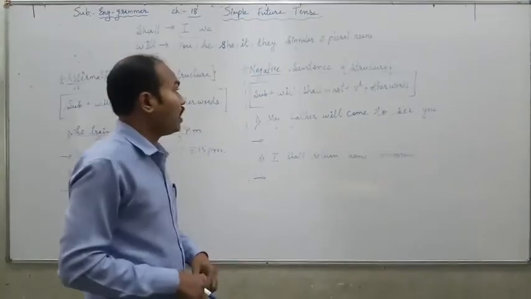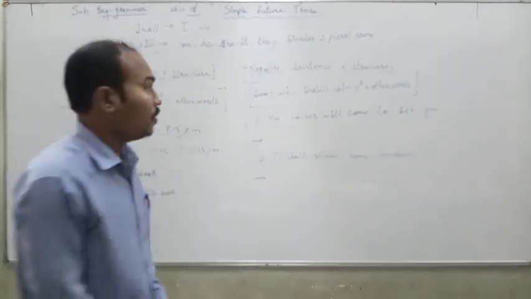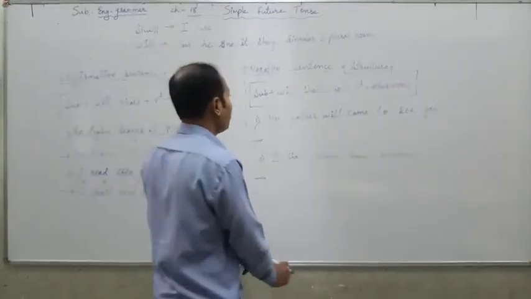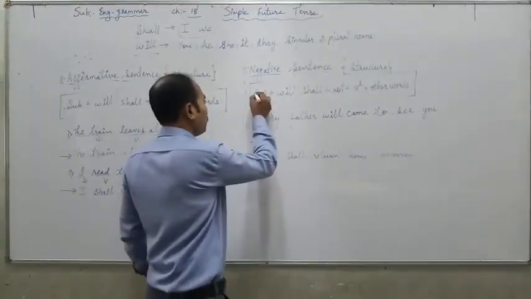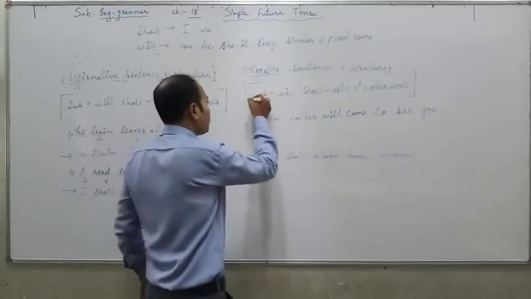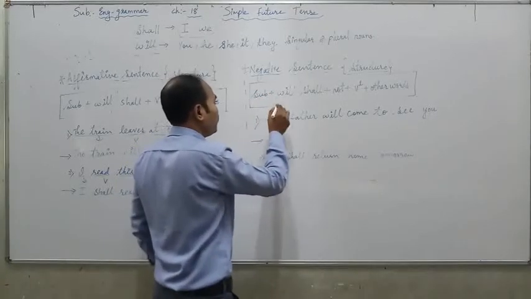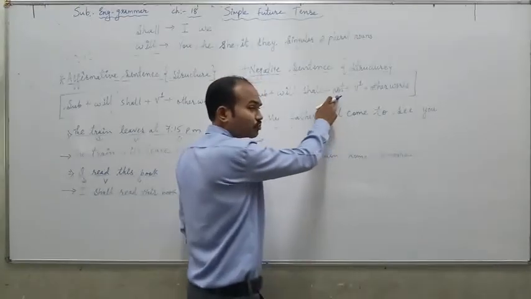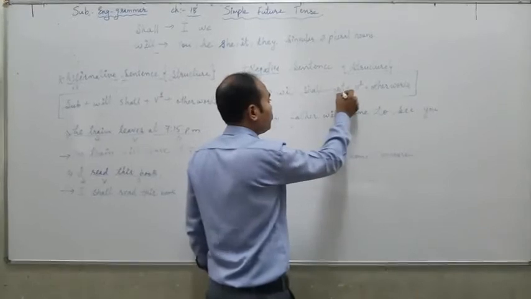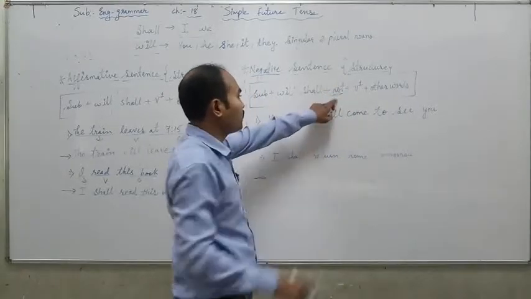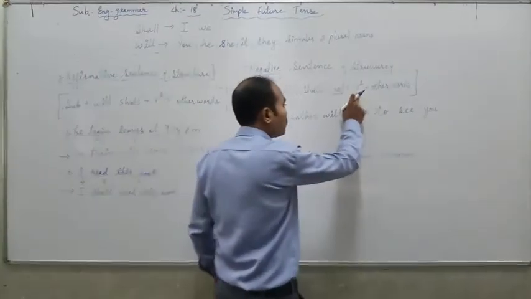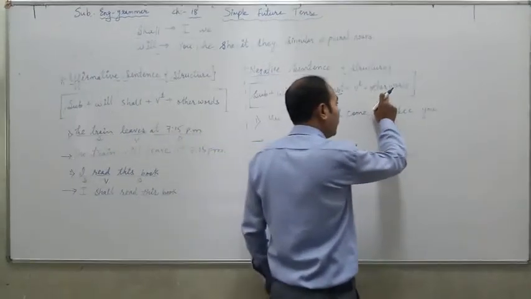Now let us move forward towards negative sentences. How to form a negative sentence in simple future tense. The structure is given here. First of all, we have to write down the subject, then will or shall, whichever is suitable. Then we have to use not. Not is the new thing in this. Not is always used when we want to make a negative sentence. Then the first form of the verb and finally other words.